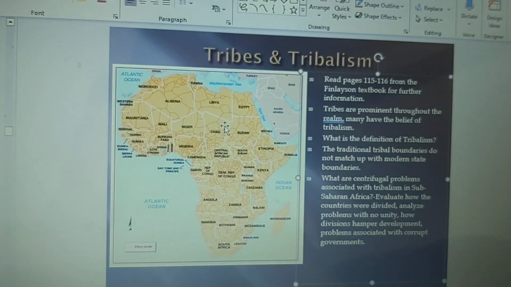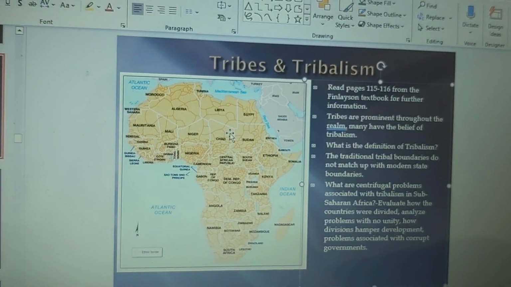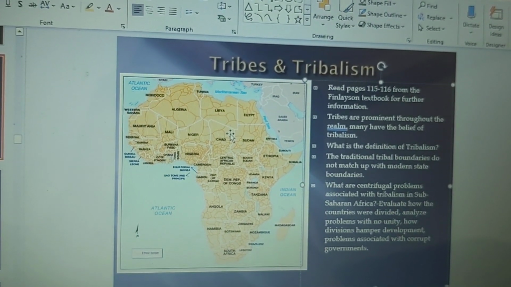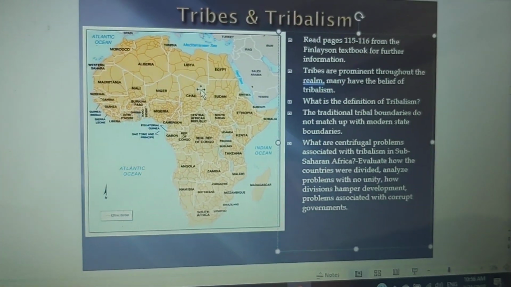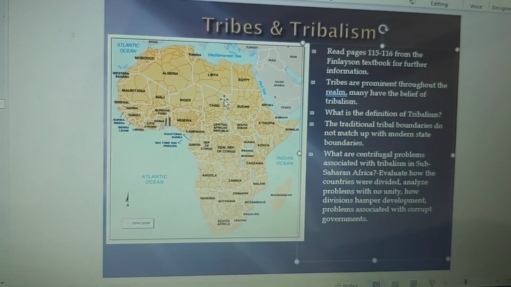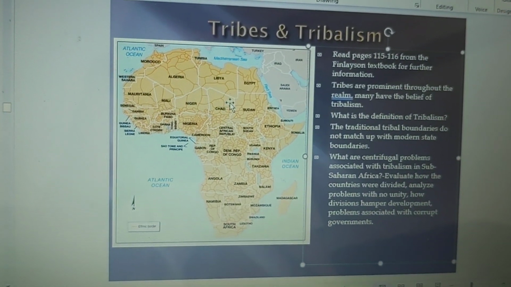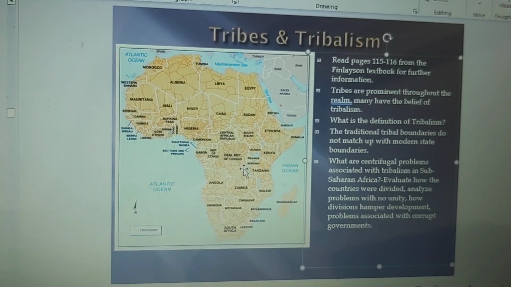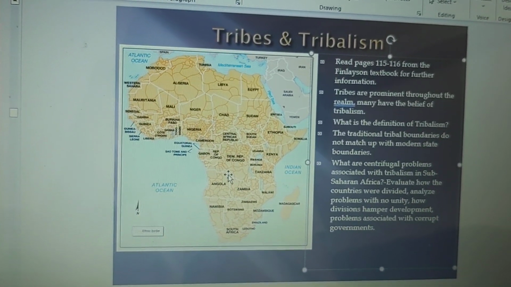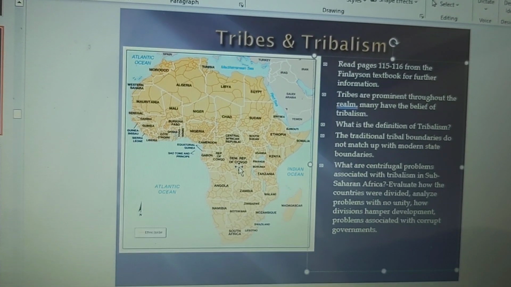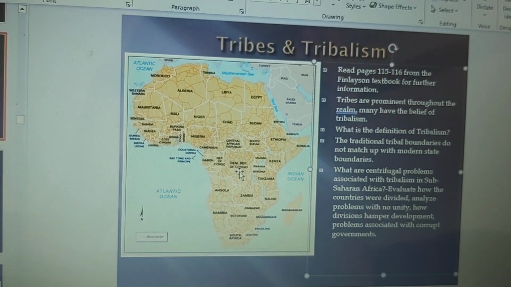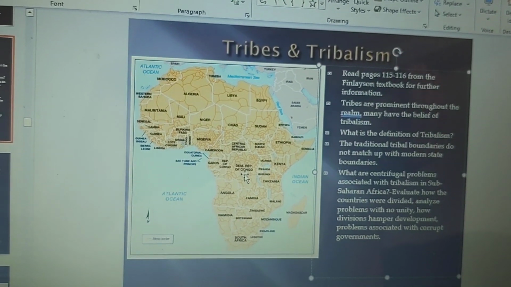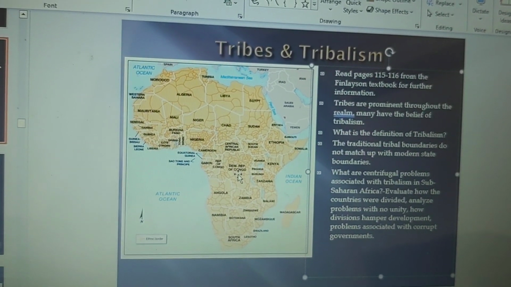Remember, Eastern Europe and even portions of Southern Europe did not colonize it, and not all Western European countries did, like Switzerland and Austria. But with them doing this, they did follow some traditional cultural and ethnic boundaries, but also grouped together tribes that never got along and even separated tribes altogether.